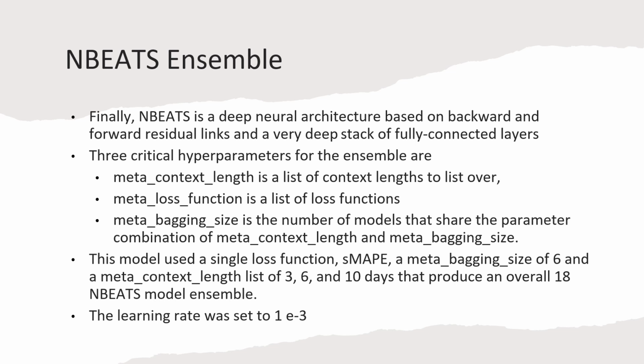And then finally, the bagging size. It's the number of models that share the parameter combination of context length and loss function. So basically, we're going to create 6 models with a 3-day context length and a SMAPE loss function. And we're going to create 6 more models with a 6-day context length and a SMAPE loss function. And then finally, we'll have 6 models with a 10-day context length and a SMAPE loss function, right? So it's just the number of times you're going to randomize it. So overall, this creates an 18-model NBeats ensemble, and our learning rate was 1e to the minus 3.